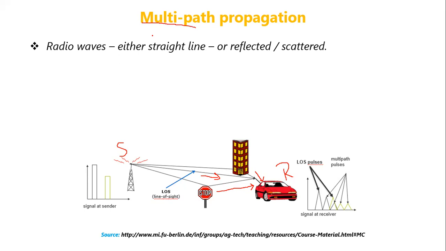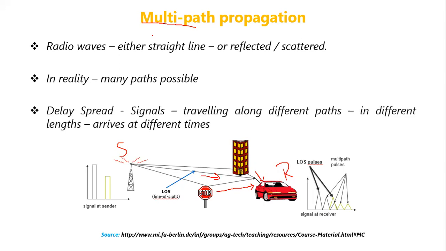Because of multipath propagation, it will lead to something called delay spread. That is, the signals traveling along different paths with different lengths arrive at different times. That concept is called delay spread.